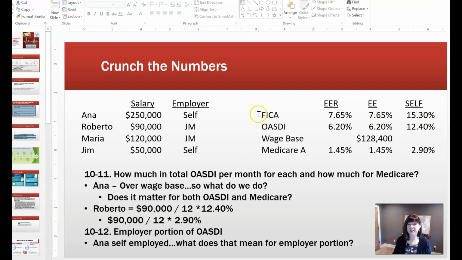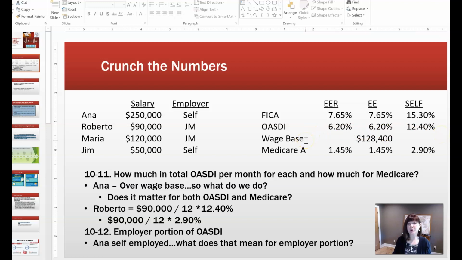So for FICA, the employer pays 7.65% and the employee pays 7.65% if you're actually working for an employer like Johnson Manufacturing. If you're self-employed, it is 15.3%, which is those two added together. For OASDI, it is 6.2% for the employer, 6.2% for the employee, and 12.4% if you're self-employed.